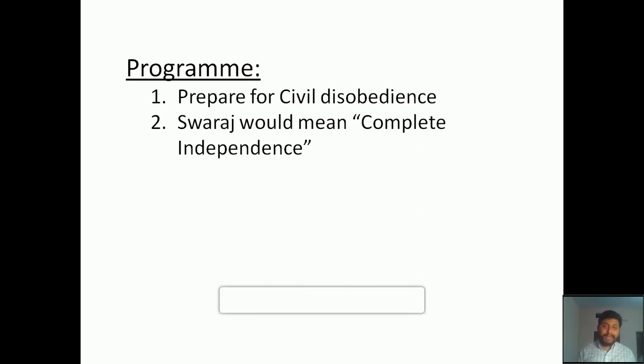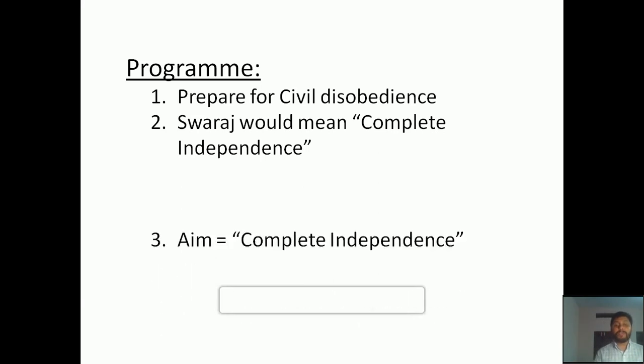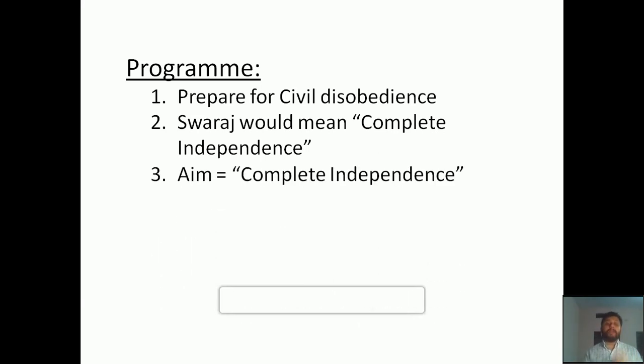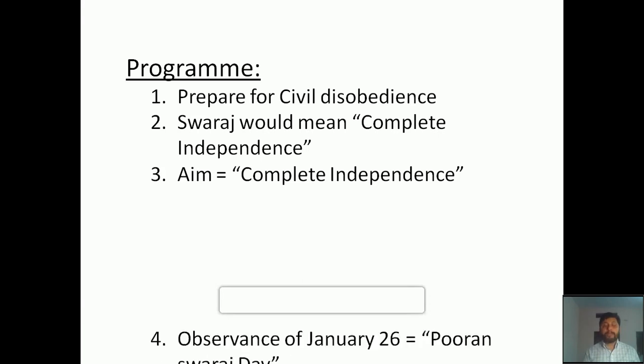The second one: Swaraj would mean complete independence. So it was not like the previous demands. What was the previous demand? An administrative structure or a government under the British. But now they are asking for complete independence. Now we will rule our country. We don't want the help of the British. So that is what is meant by Poorna Swaraj, which was introduced in the Lahore session under the leadership of Jawaharlal Nehru. Then they focused on the aim, complete independence by all means.